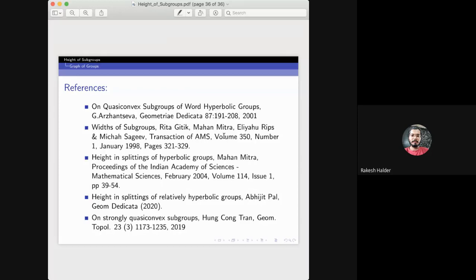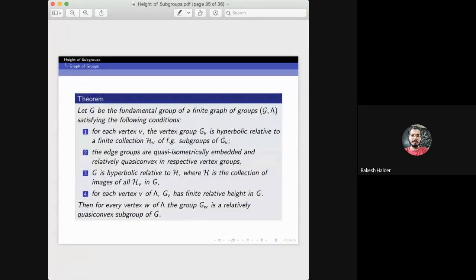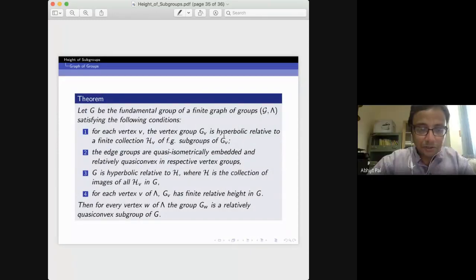Can you go back to the theorem you proved at the end? Yeah. This statement is a little technical. You can take lambda to be just a single edge, and you'll get the amalgamation.